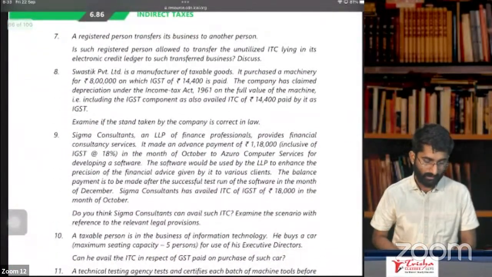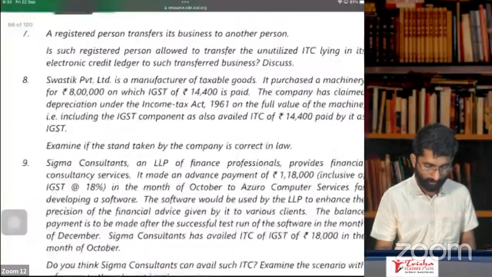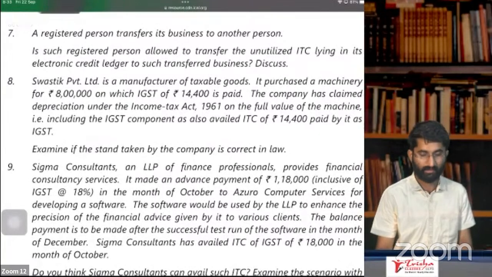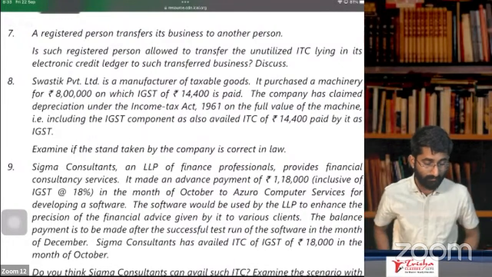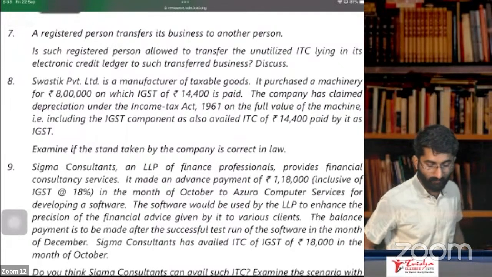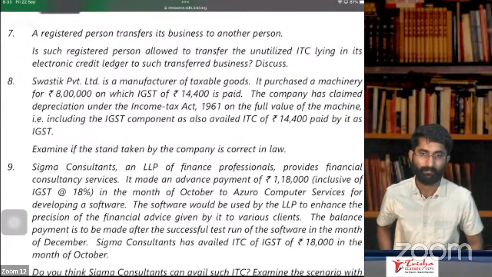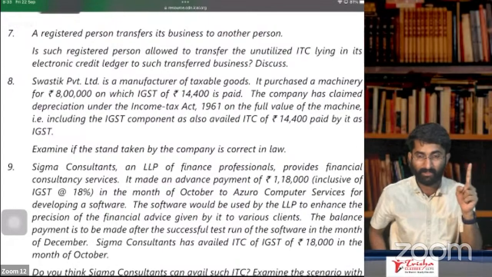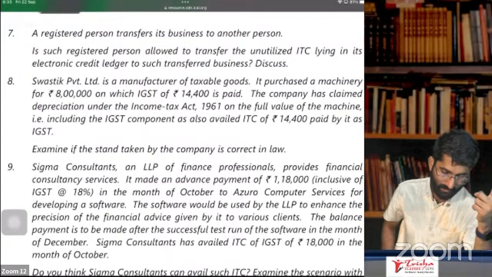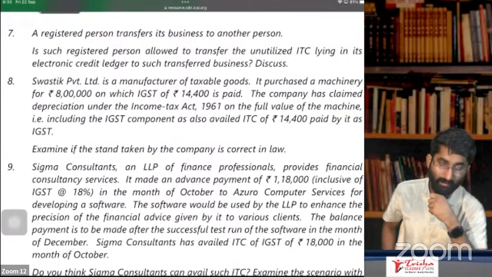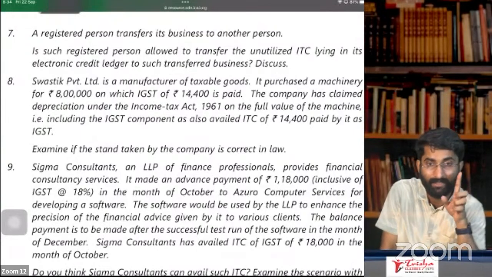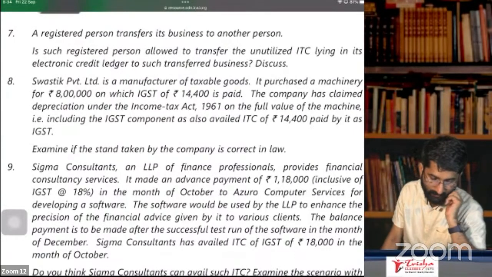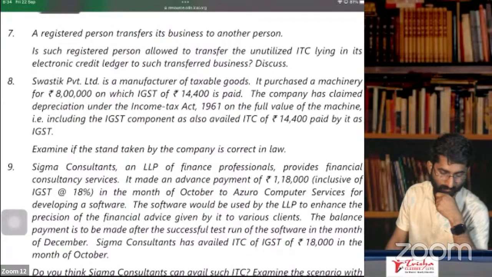Swastik Private Limited is a manufacturer of taxable goods. You can see the screen, no? It purchased the machinery for 8 lakh on which IGST of 14,400 is paid. So he purchased one machinery and paid 14,400 as the IGST. The company has claimed the depreciation under income tax. Now, if he is claiming depreciation under income tax, then he cannot claim ITC on the full value of the machine. Yes or no? So on the full 14,400 paid by it as IGST.